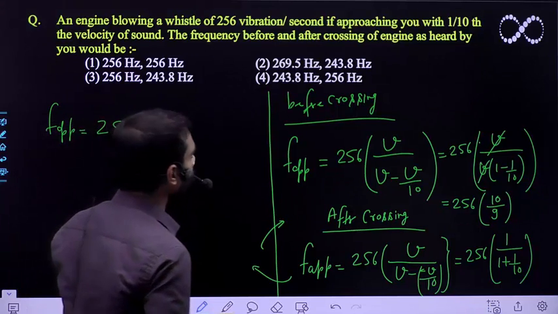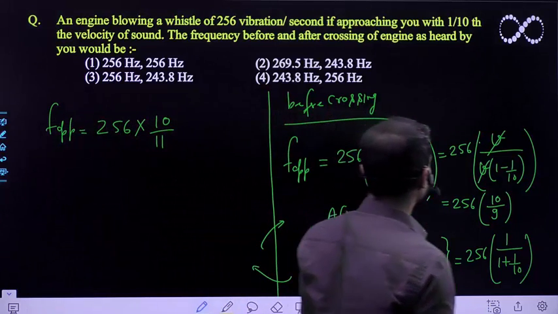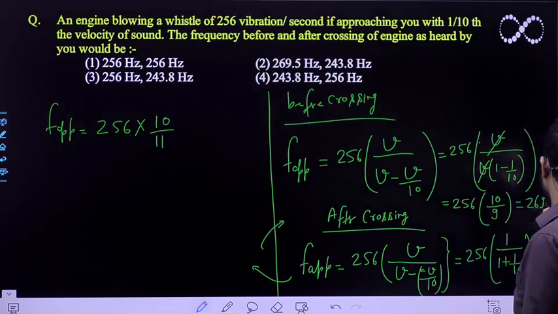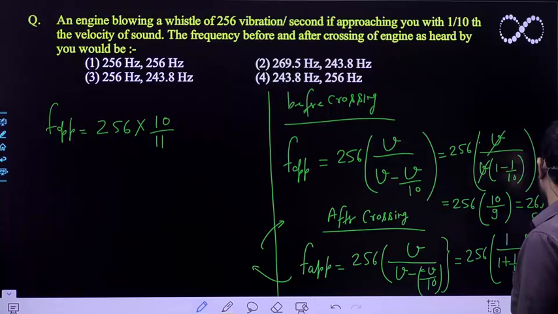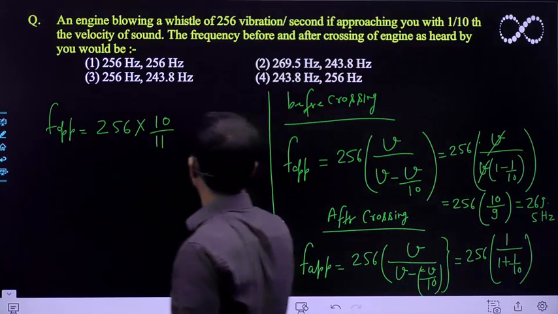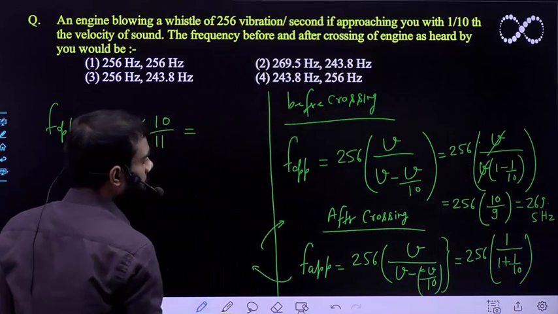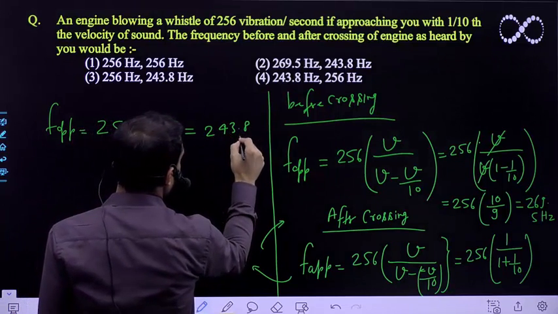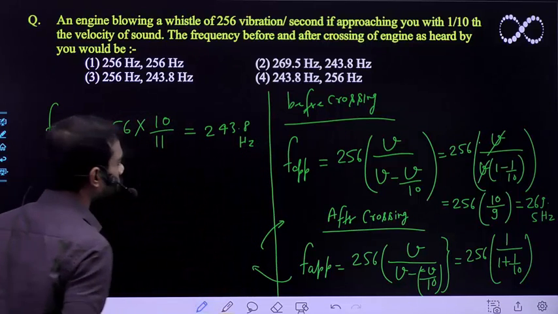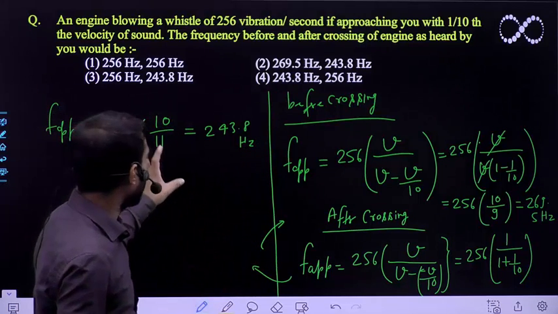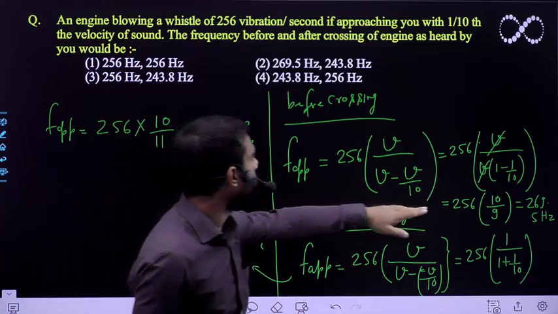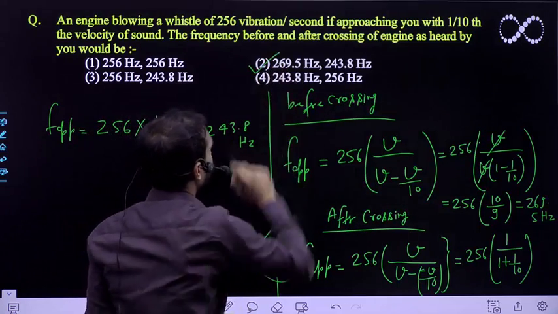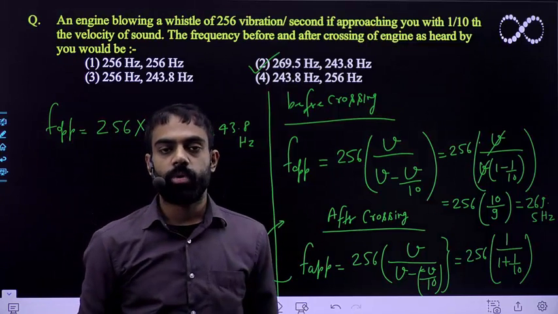If you take these values and do the calculation, you will get 269.5 hertz, and here you will get 243.8 hertz. I am leaving the calculation for you to do, but if you do the calculation, here you will get this and here you will get this. So obviously if you match, option B, option 2, will be correct. Okay students, I hope you understood this question.